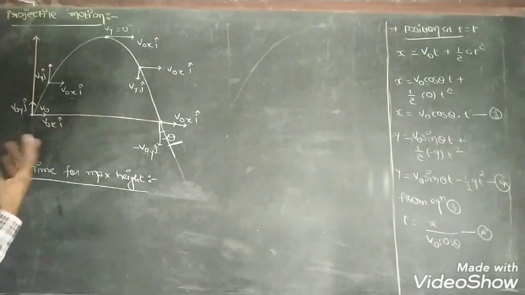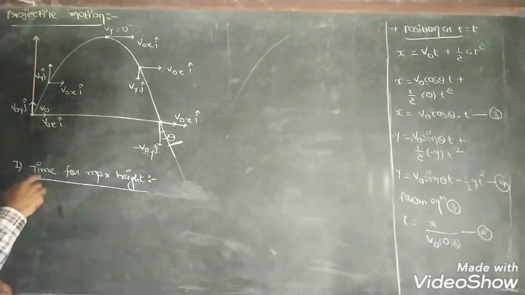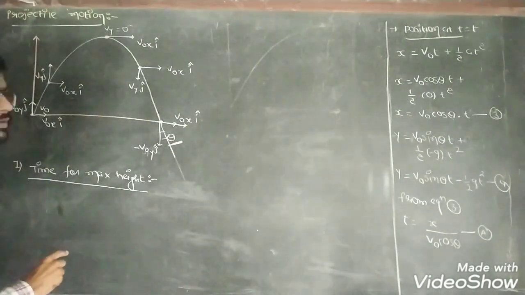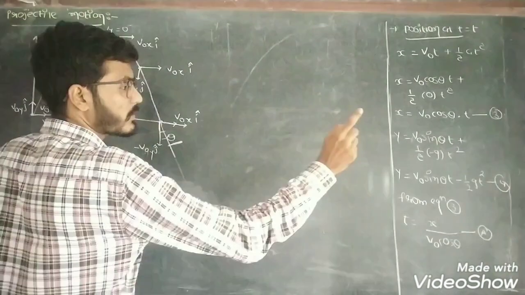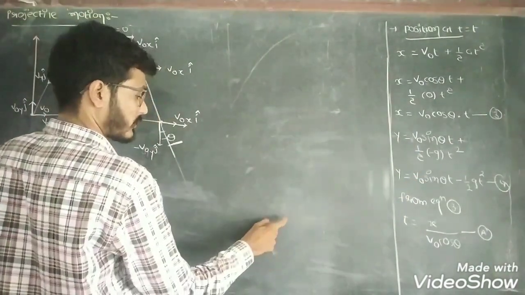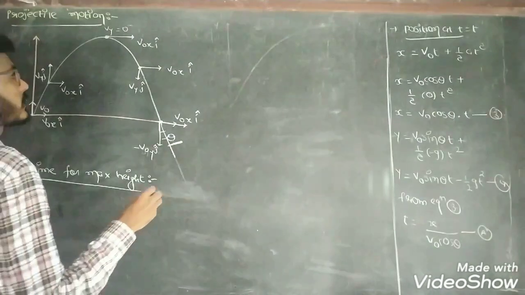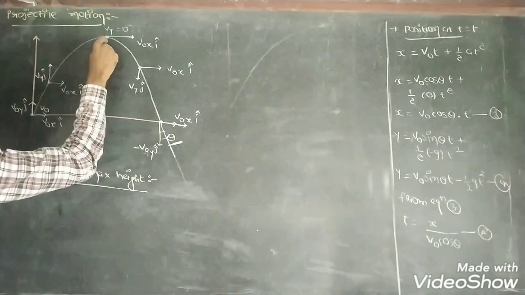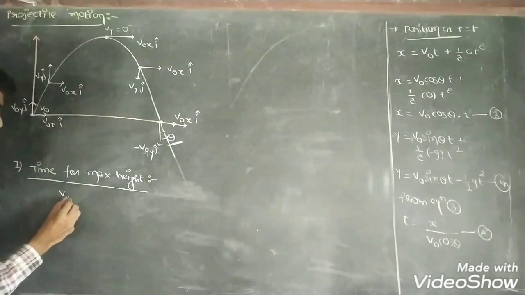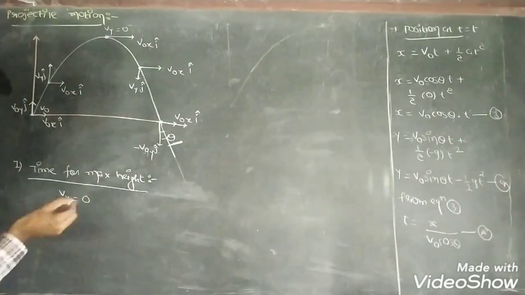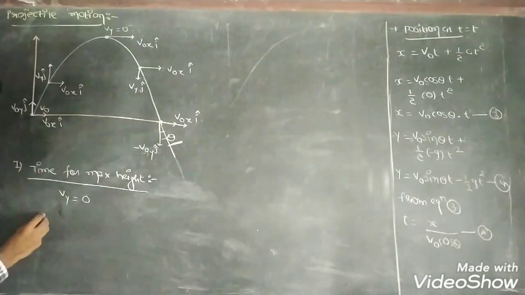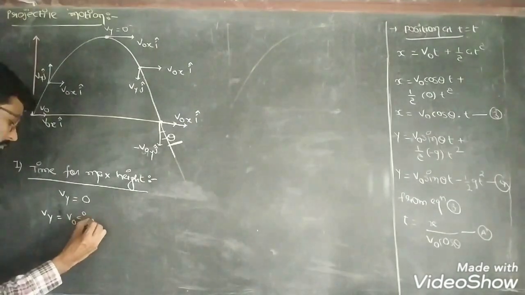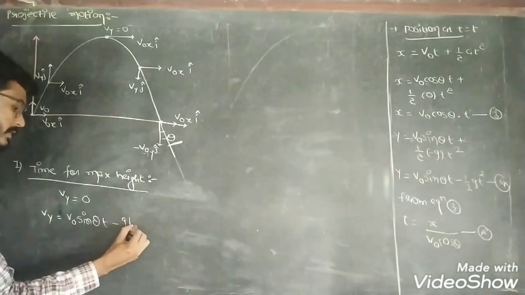So our next equation is the equation for the time to reach the maximum height, and we can get that from equation number 2, which is already derived. We all know that at the maximum height the y component of velocity is 0. Our equation number 3 is vy equal to v0 sin theta minus gt.